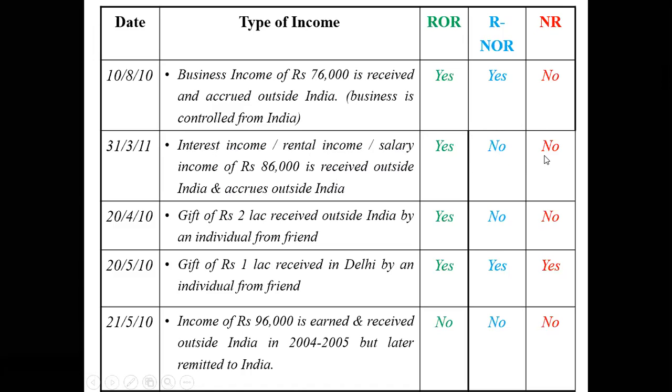Second and third person need not pay tax. Next one, gift of rupees 2 lakh received outside India by an individual from a friend.